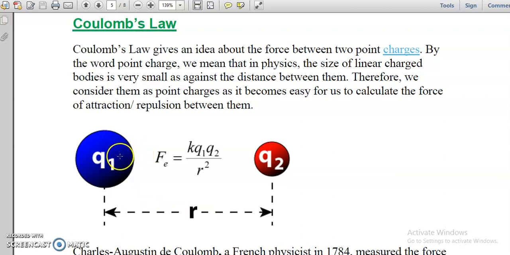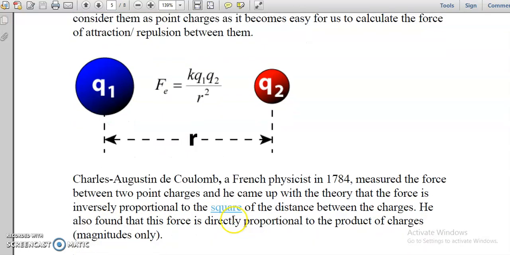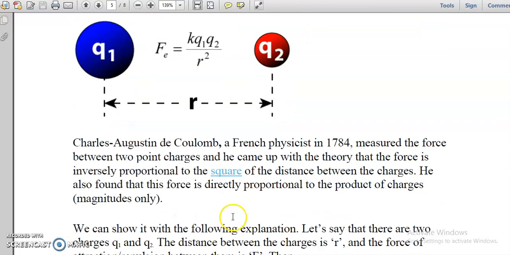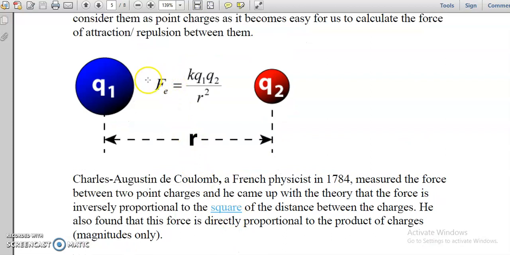Okay, so let's see what the law is all about. Suppose we have a two-charge system, Q1 and Q2. The distance between these two charges is R. So what is the law? The law says that the electrostatic force of interaction between two charges is expressed as K Q1 Q2 divided by R square.